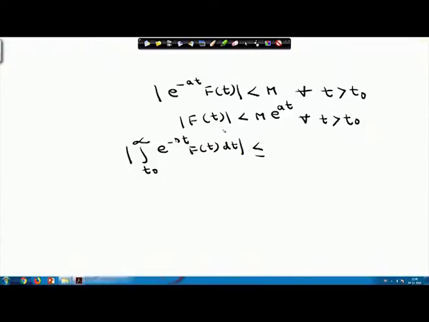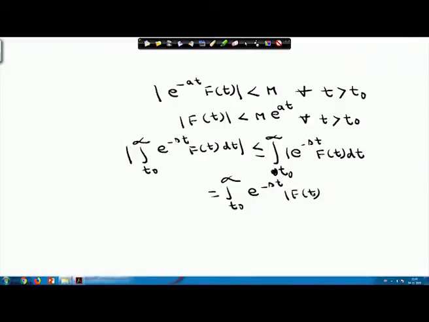Using this inequality, this is less than or equal to the integral from t0 to infinity of the absolute value of e^(-st) f(t) dt. This equals the integral t0 to infinity of e^(-st) times modulus of f(t) dt, since e^(-st) I can bring outside the modulus.